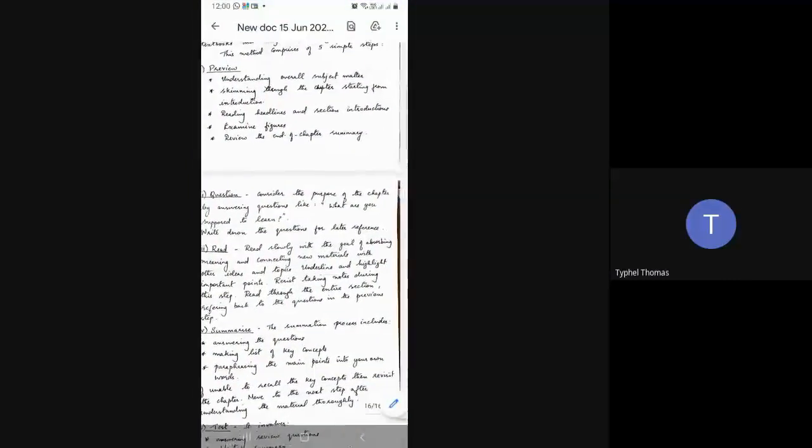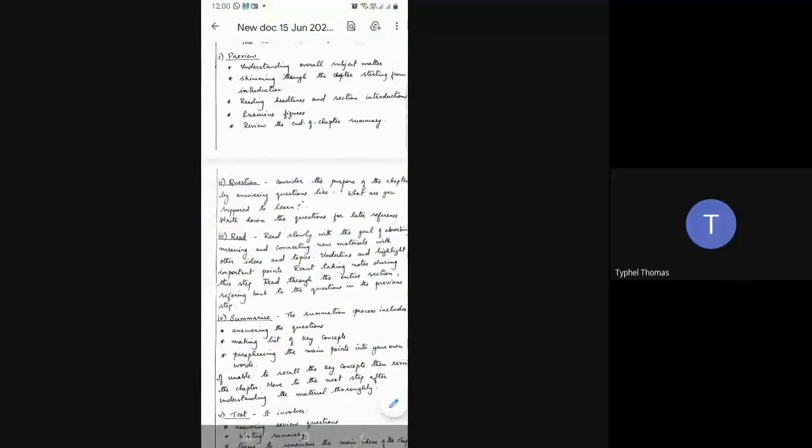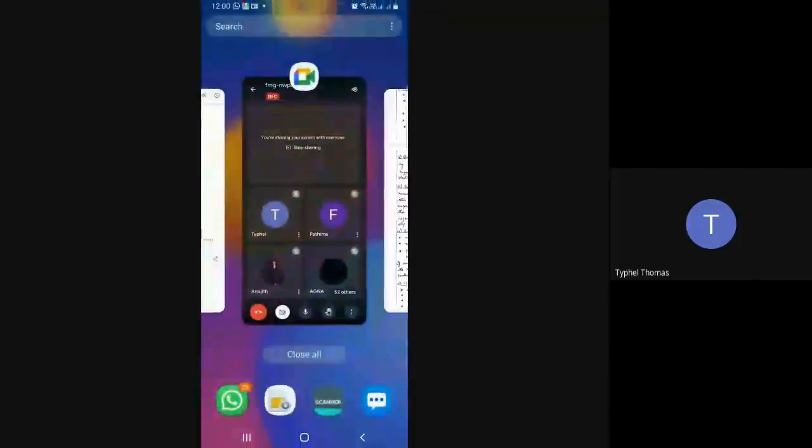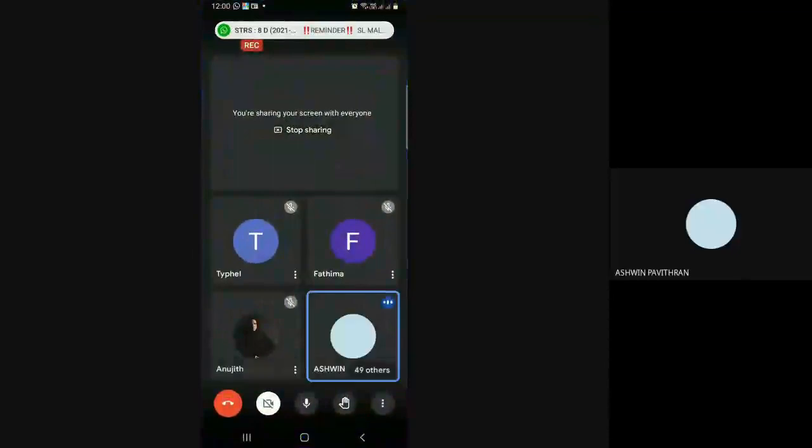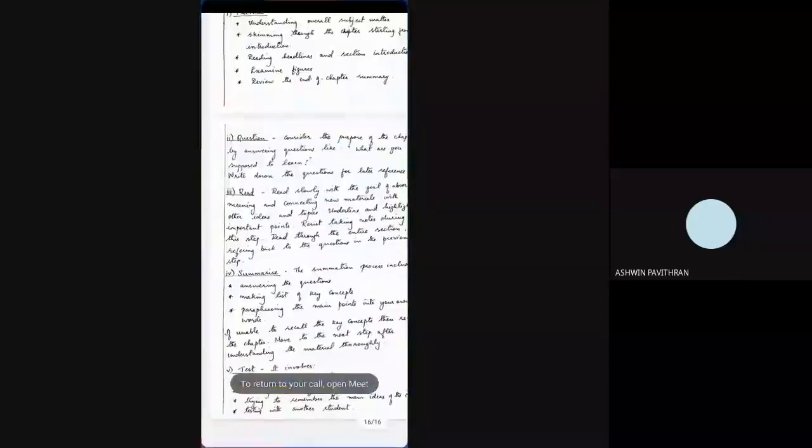So Ashwin, can you read out what are the main points written in preview? The five points, first point? Understanding overall subject matter.